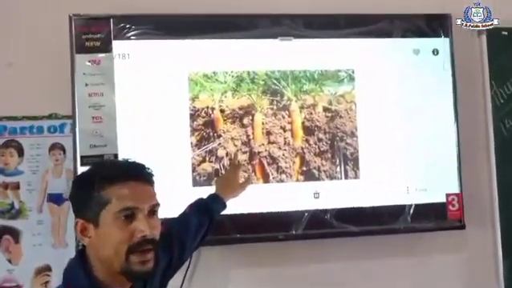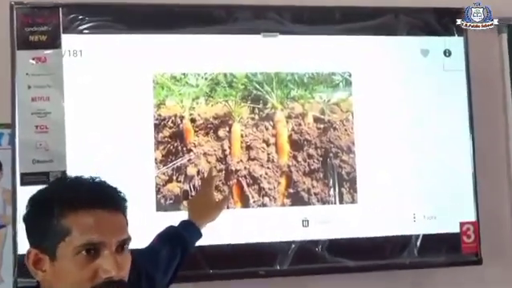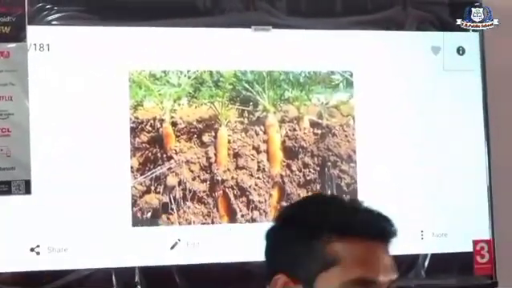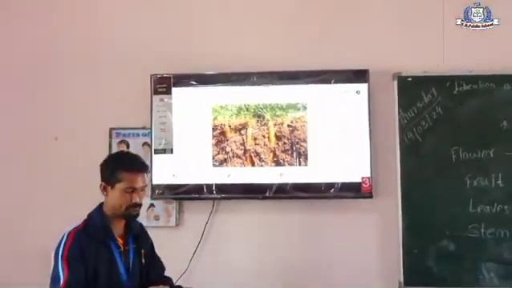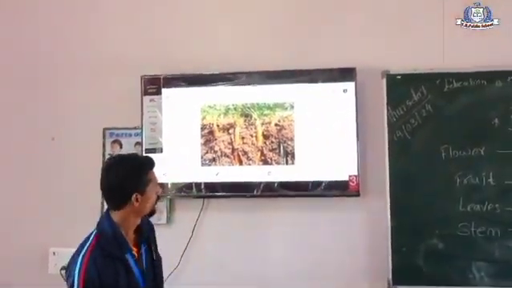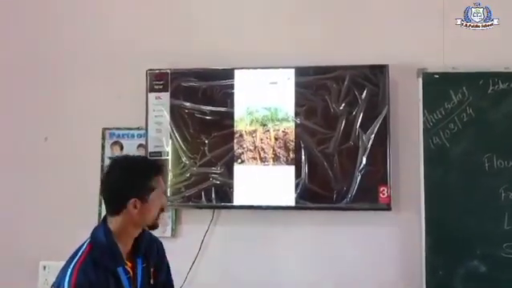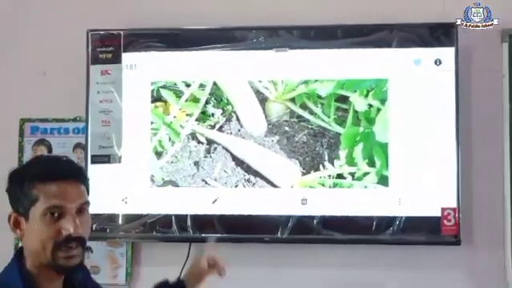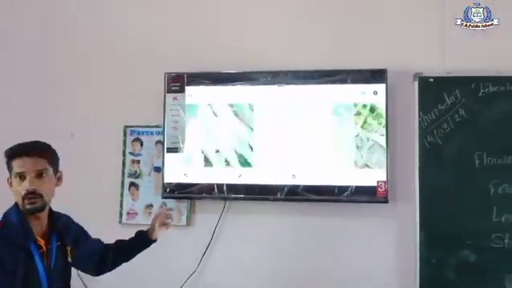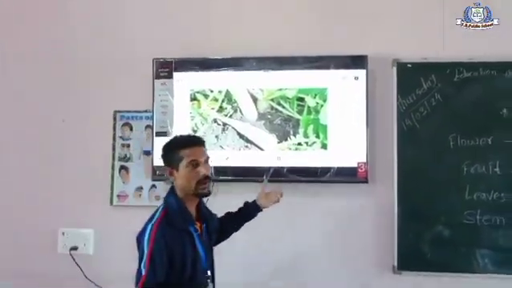Which part of the plant? Root. Carrot is a root, but we eat it as a food. Just like that, another one is a radish. Radish is also a root.